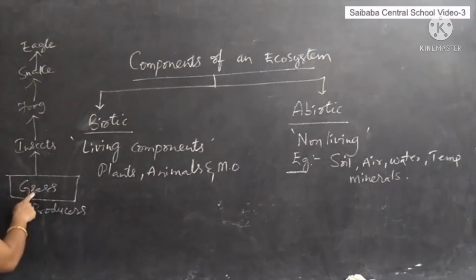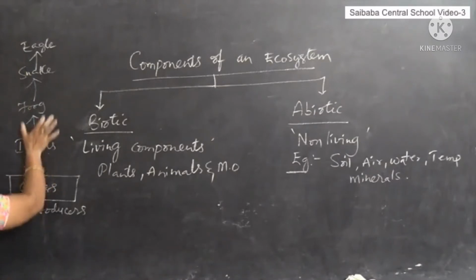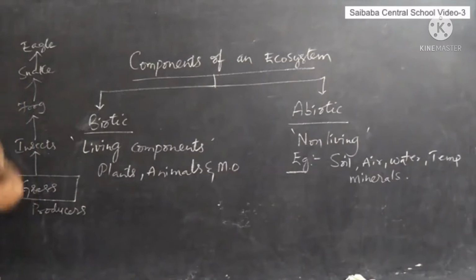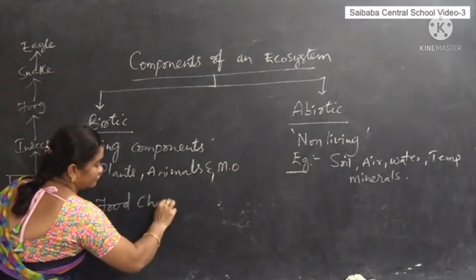So they form a chain-like arrangement. They take part at various biotic levels for food in an ecosystem, and this relationship forms a chain-like structure for their food. That's why it is called a food chain.